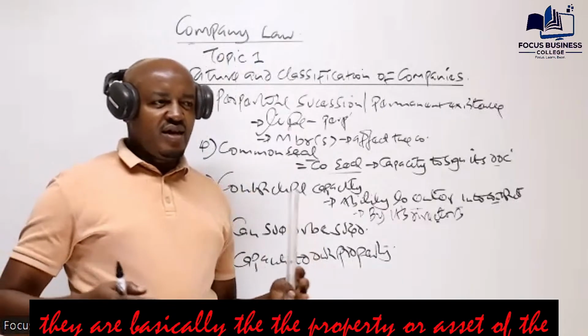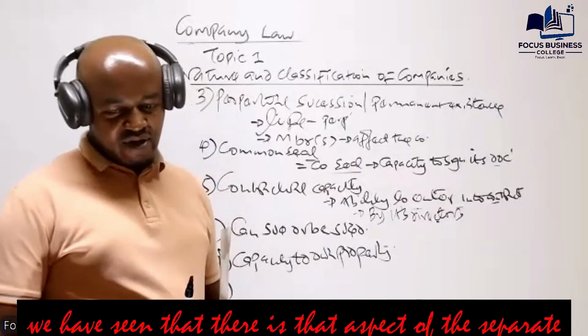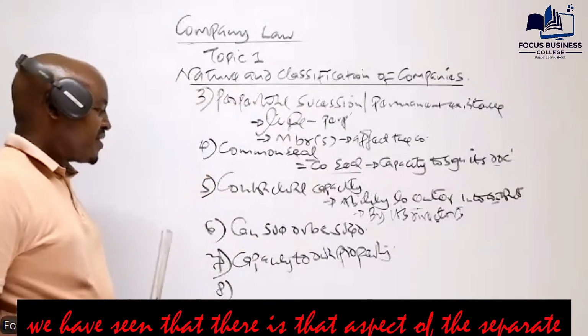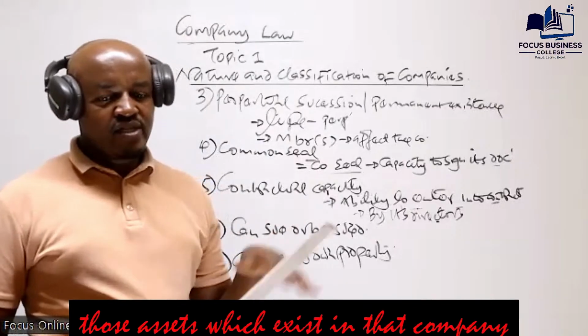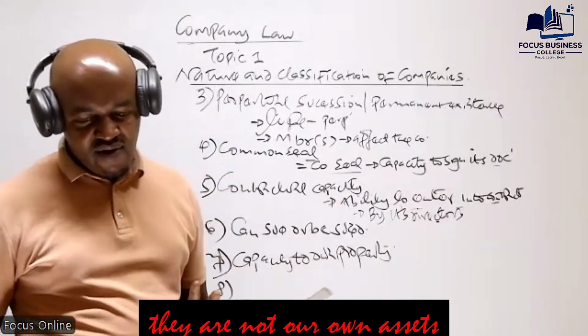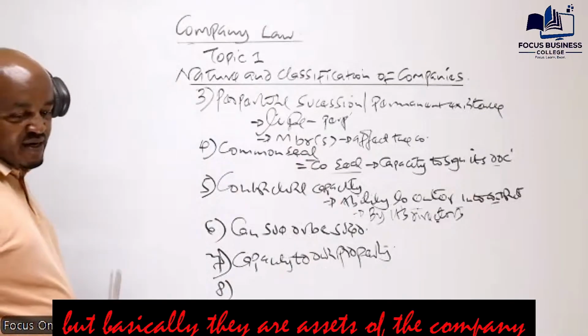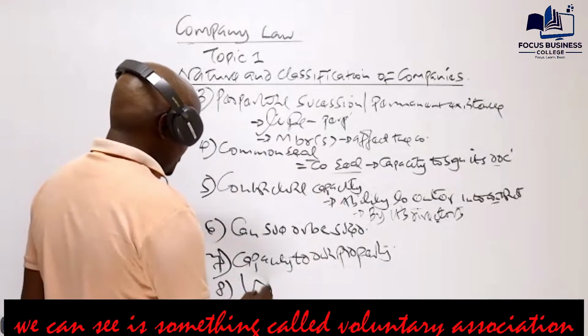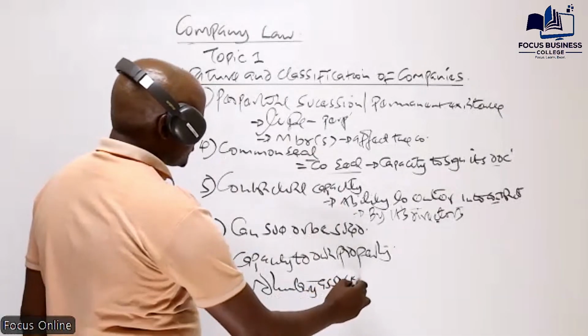They are basically the property or asset of the company. Simply, in this case, we have said that there is that aspect of the separate legal personality. If we have come together and formed a company, those assets and property which exist in that company are not our own assets, but basically they are assets of the company.